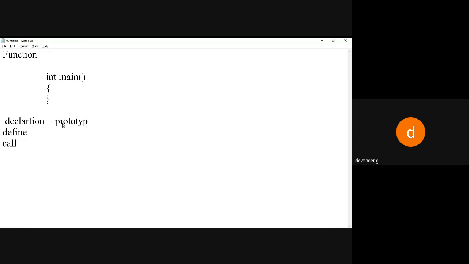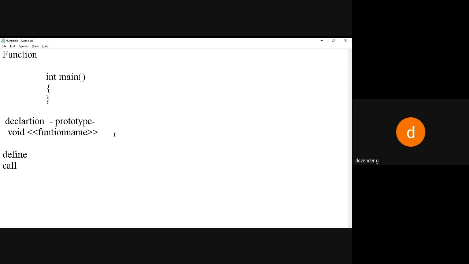So what is this prototype? It's nothing but the skeleton or the structure of the function. How will I write it? Simply I'll say void, followed by the name of the function. So here I'll say void and the function name, putting it in angle brackets. This is the syntax.